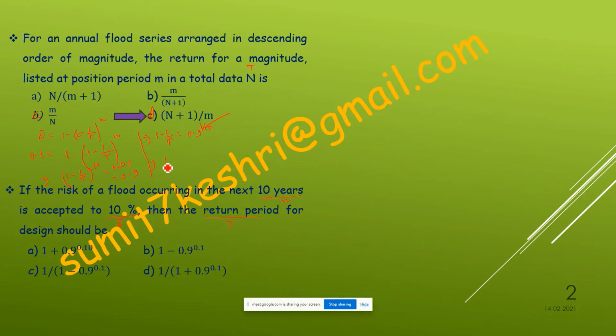So 1 by T is equal to 1 minus 0.9 to the power 0.1. So T will be 1 divided by (1 minus 0.9 to the power 0.1). So the answer will be option C. C is the right answer.